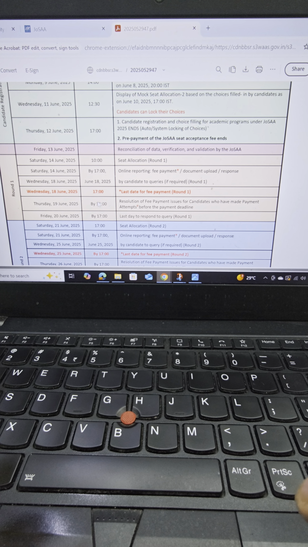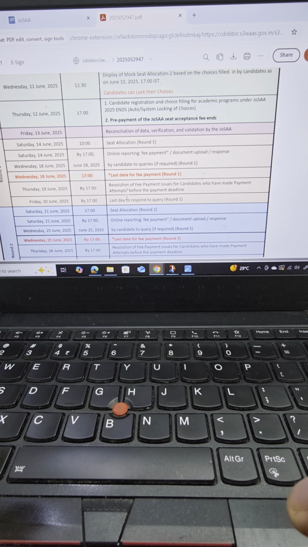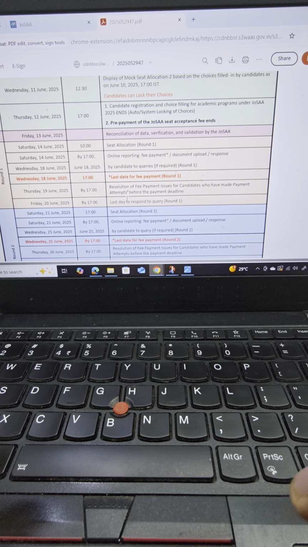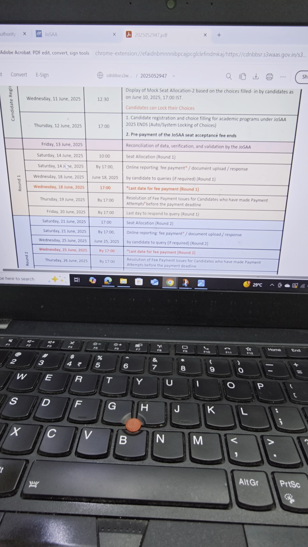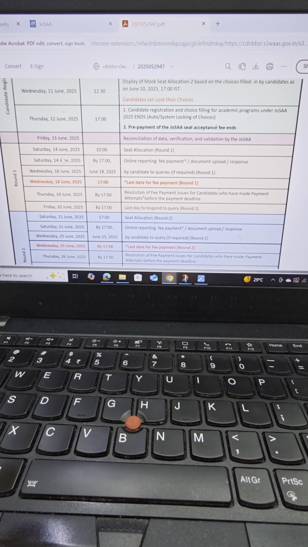So on June 19th, resolution of fee payment for those who have made it. Again, guys, during these 4 days from June 14 to June 18, I will suggest that whatever you have to do, you do it on June 14 only. You don't wait till the last day, because if there are any problems in your documents, the JEE authority may want to connect with you and ask you about your documents, and then they will have the time to do so. They will reach out to you and ask you to submit some additional document.